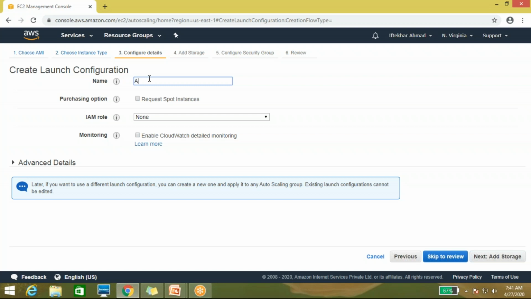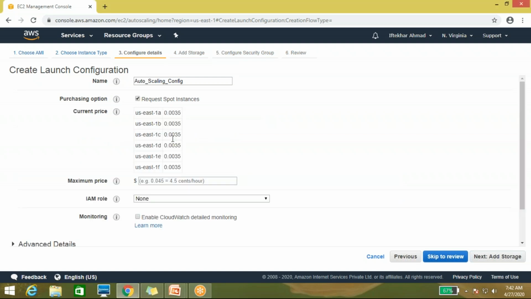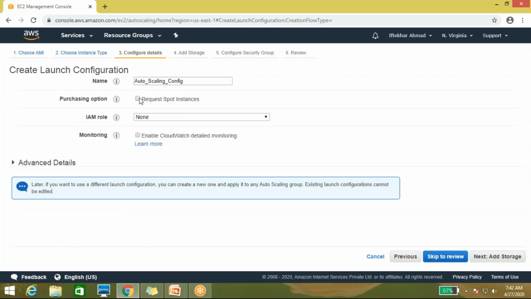So let me put auto scaling config. This is the name. And here you can see that the purchasing option for spot instances is also showing. If you click here, it will show you the pricing model of the spot instances region-wise, as per availability zone. Here I'll go with on-demand instances, so no need to choose.